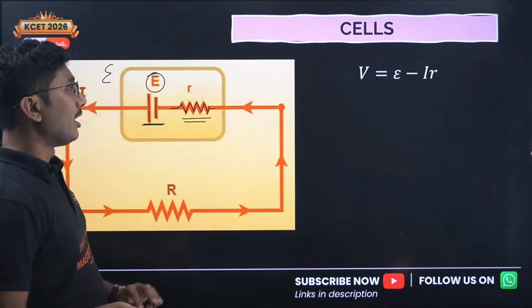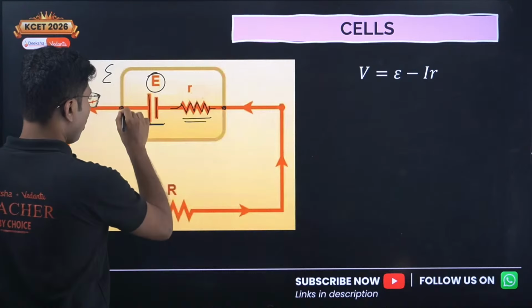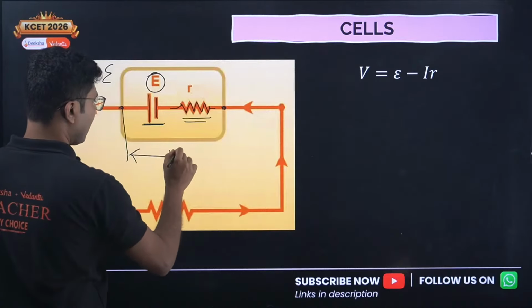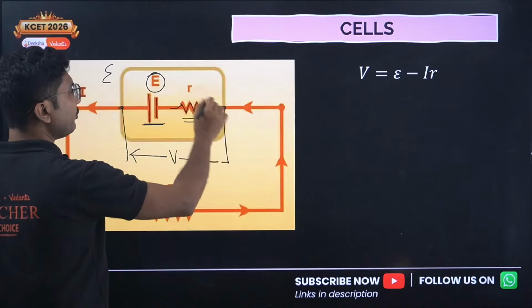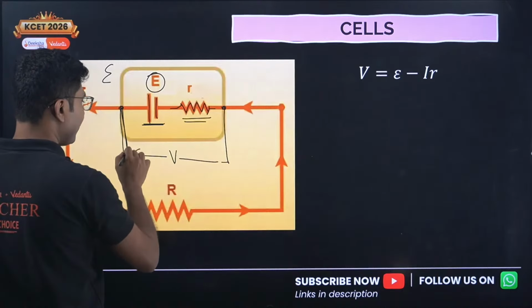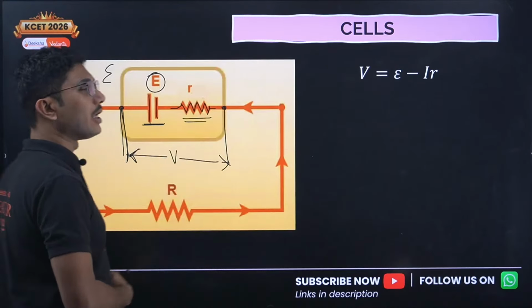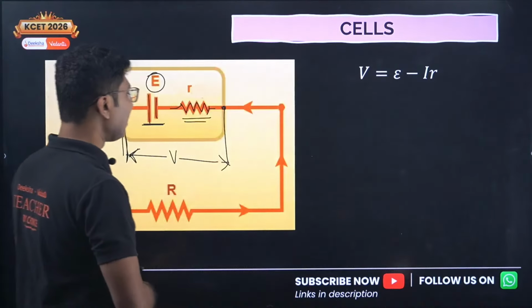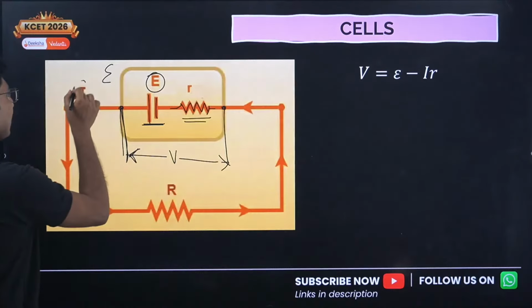Now the voltage across these two points is called the terminal potential, because this resistance is not visible to you, it is already inside the battery. But when you measure the voltage across the battery, you get some voltage that is called the terminal voltage. Terminal voltage is not fixed, it depends on the current in the circuit.